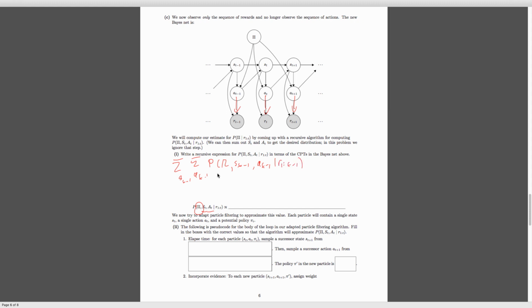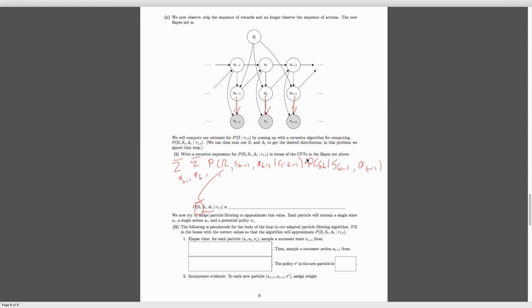So we have a recursive term here, which is the same thing as here, just one time step back. And then we're going to multiply in our transition function here. The tricky part for this question is there's two transitions here. The first is in terms of the state, which is the probability of s of t conditioned on s of t minus 1, a sub t minus 1, which we had before.